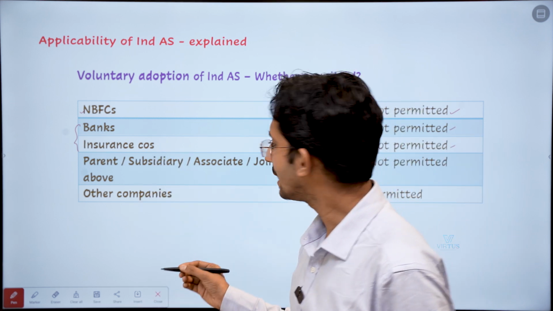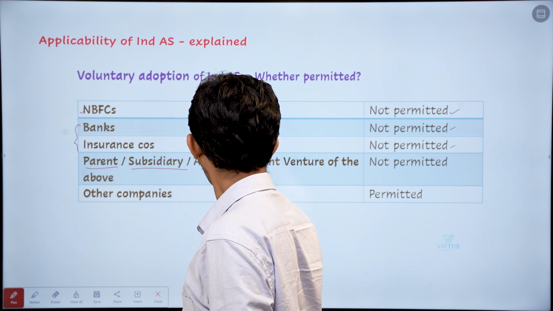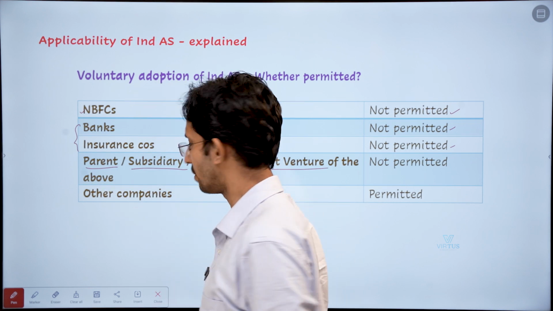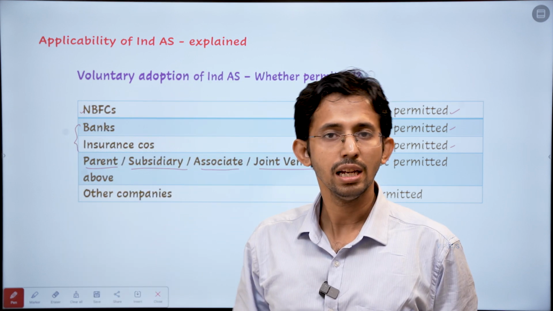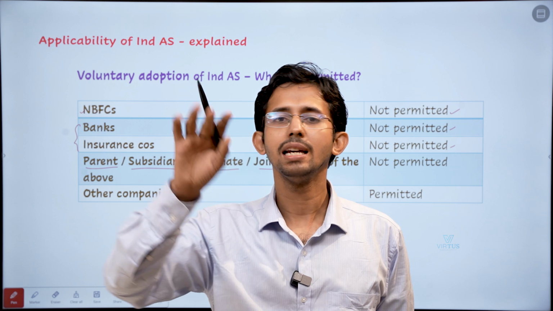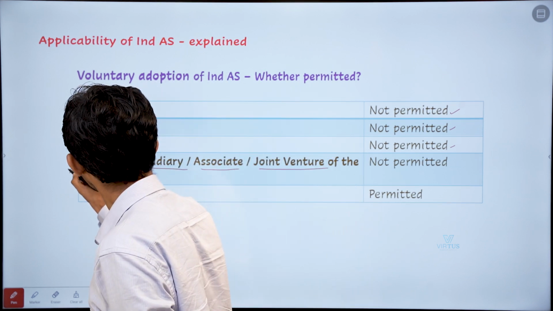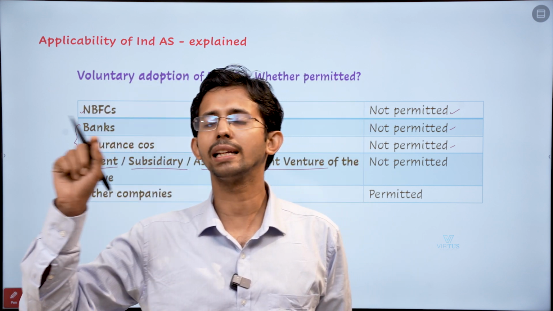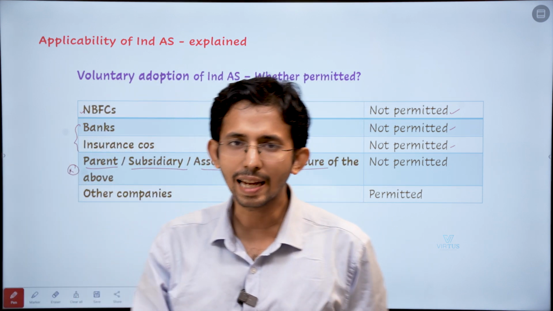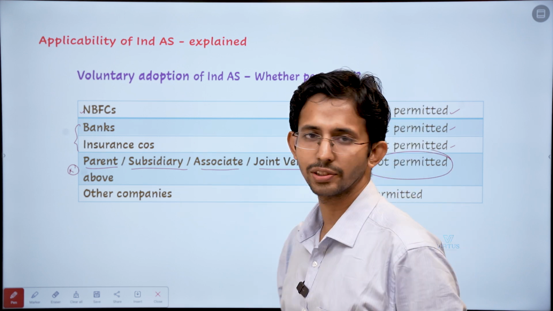Now, if there is any company which is a parent or subsidiary or associate or joint venture of any of these companies, which is not required to follow IND AS, and these companies do not meet the criteria for mandatory application of IND AS, then such companies also cannot apply IND AS.